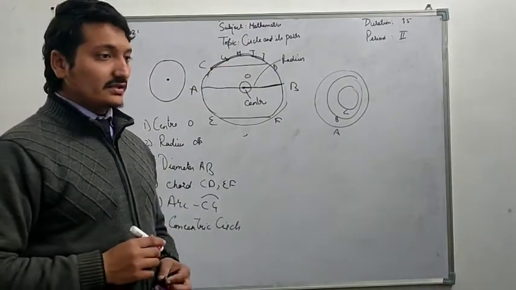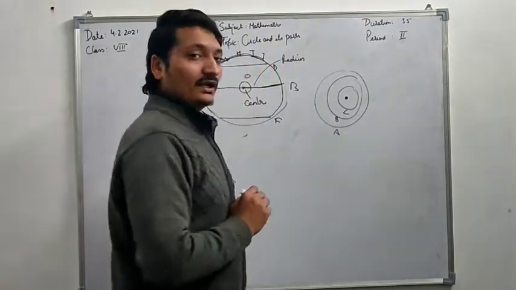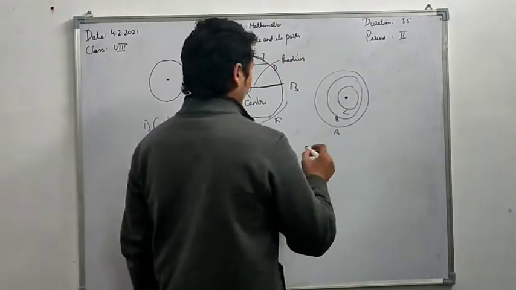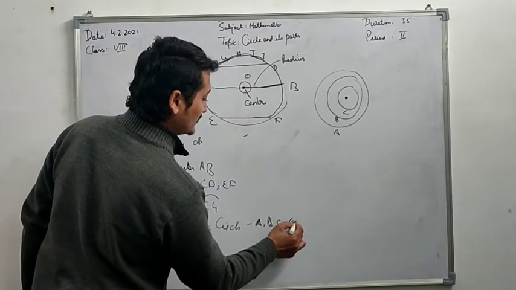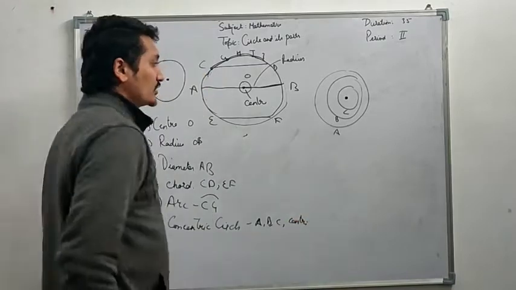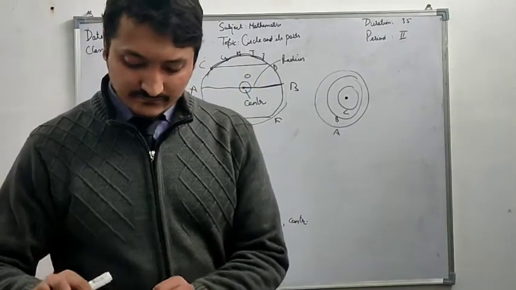Center. Very good. Center is the common thing in the circles. So concentric circles are circles which have a common center. This was the thing.